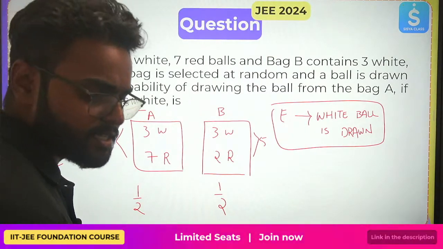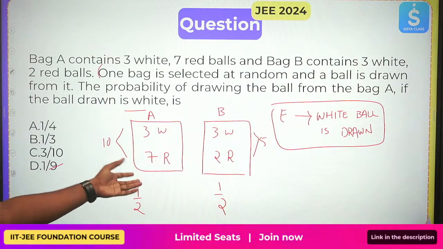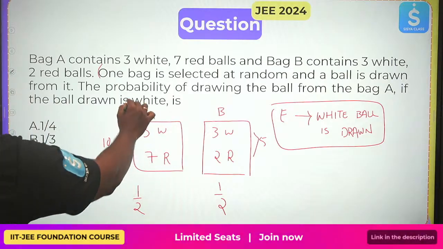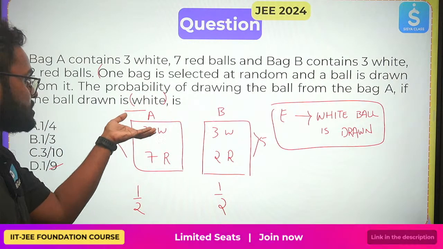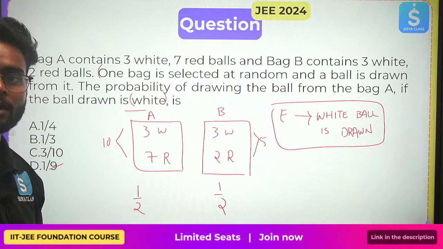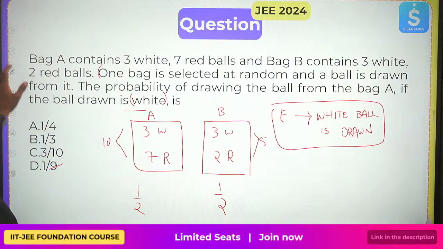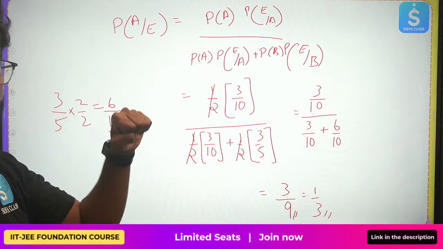Understood, right? We are just applying the formula we have learned. The probability of choosing bag A is 1 by 2 for each bag, and he's considering white balls. The number of white balls in bag A is 3. So we applied the formula P of A by E, where E is the event that the drawn ball is white.